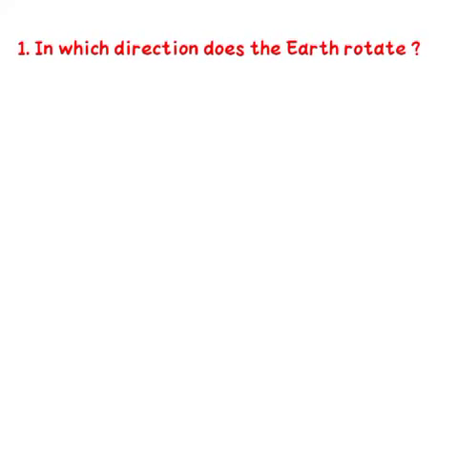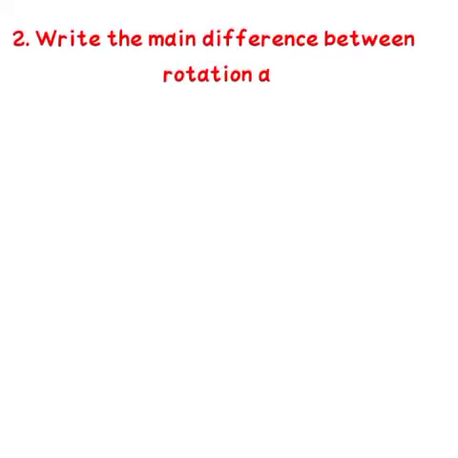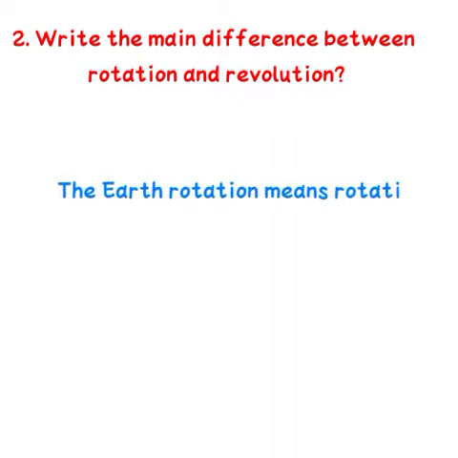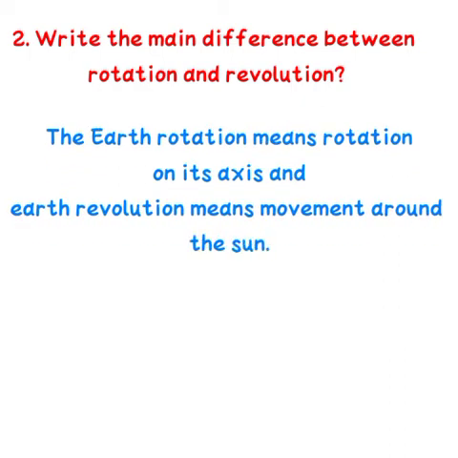Now comes the question and answer part. Answer the following questions. The first question is, in which direction does the earth rotate? The answer is, the earth rotates from west to east. Now comes the second question. Write the main difference between rotation and revolution. The earth's rotation means rotation on its axis, and the earth's revolution means movement around the sun.